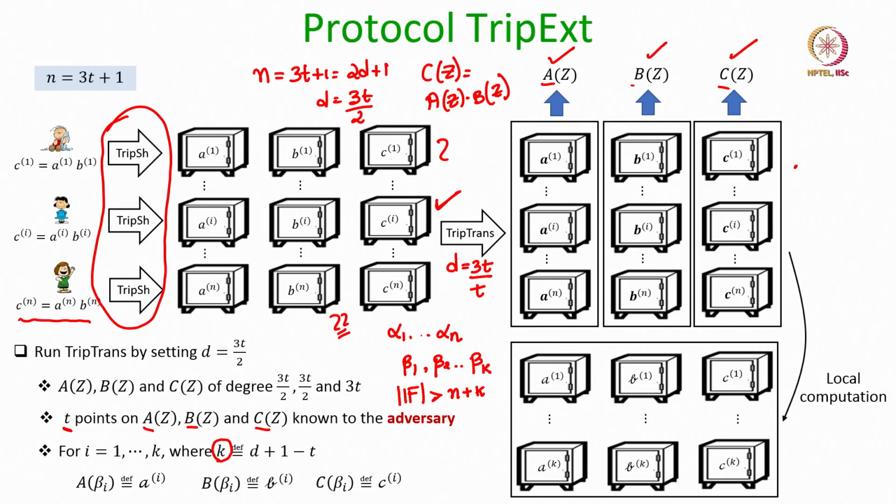Notice that the transform triplets are not available in clear to any specific party, they are secret shared.